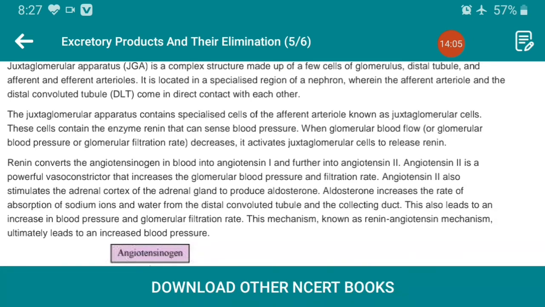When glomerular blood flow, glomerular blood pressure or glomerular filtration rate decreases, it activates the juxtaglomerular cells to release renin. As soon as renin is released, it converts the angiotensinogen in the blood into angiotensin 1 and further into angiotensin 2.